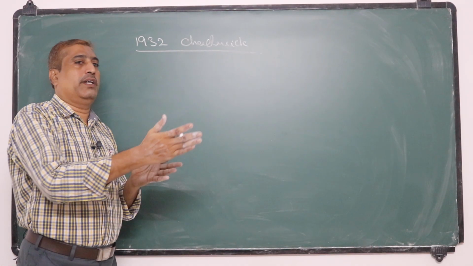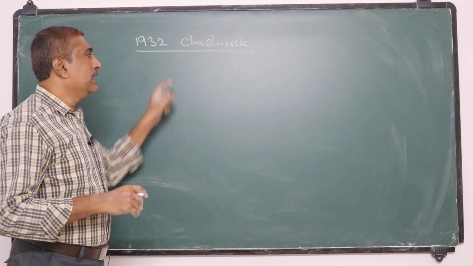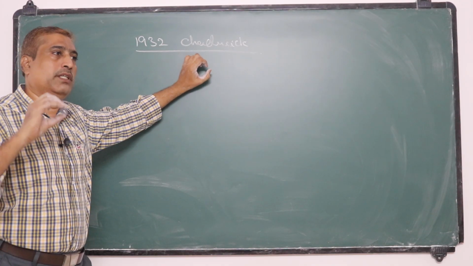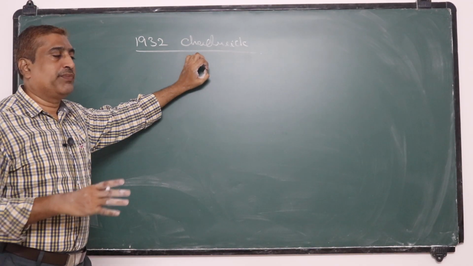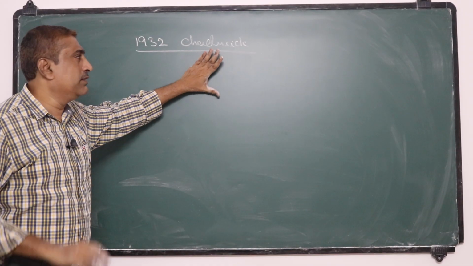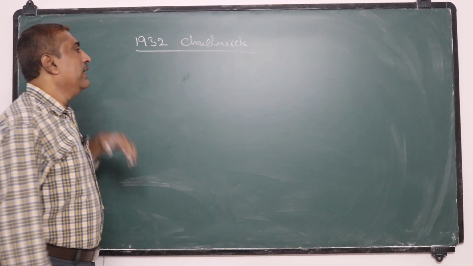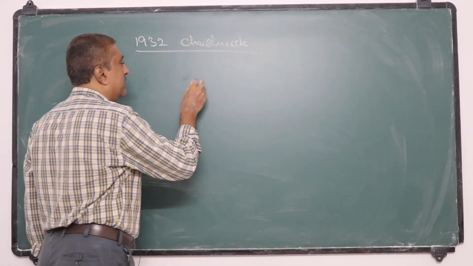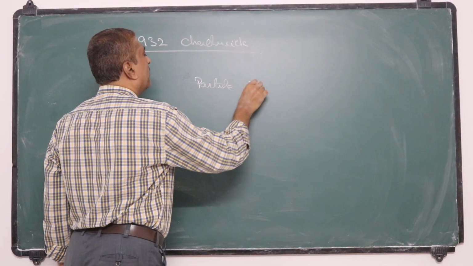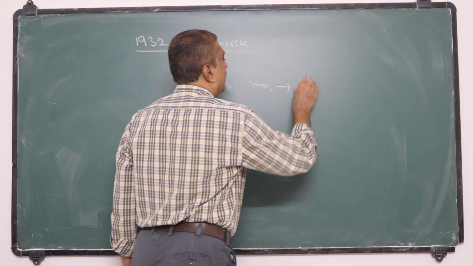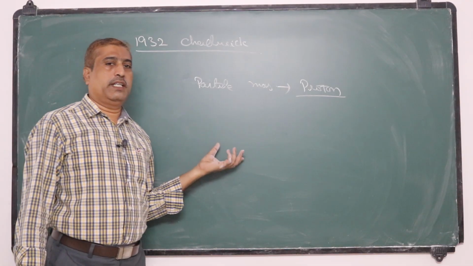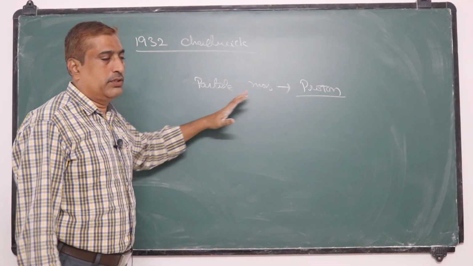So he predicted that these are some massive particles whose mass may be nearly or roughly equal, or slightly greater than that of the proton, so that they can knock out protons from these hydrogenous materials.